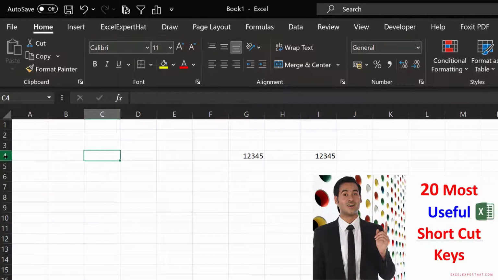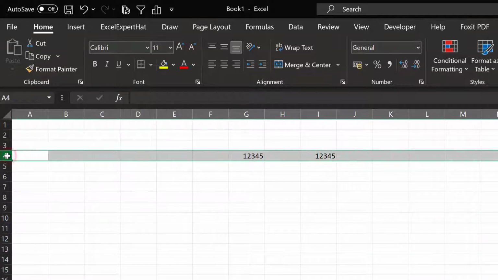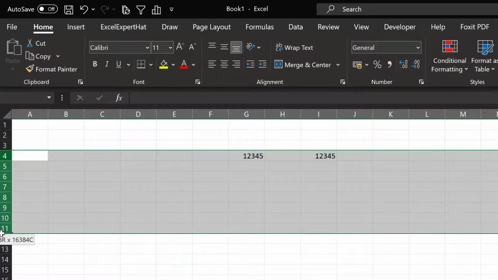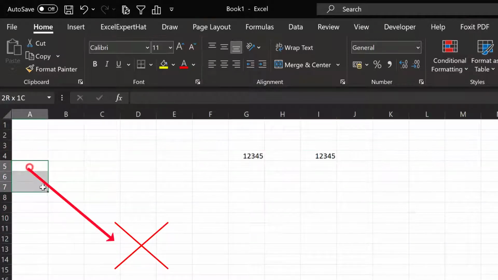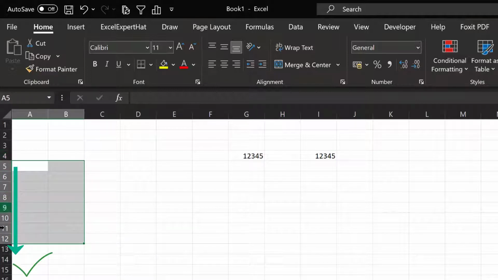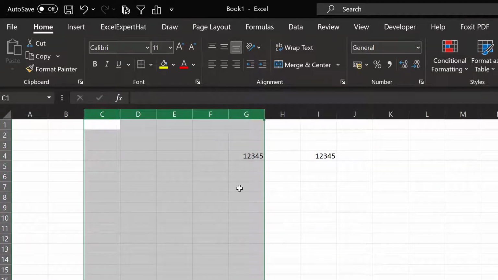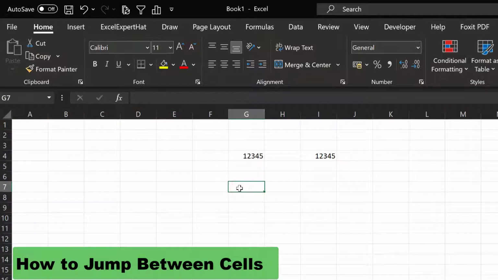Same way, when I go to the row side, on the numerical area it is already showing an arrow. I can select one entire row, or I can select multiple rows by dragging down in the same area. Remember, you cannot select a row and drag the area in a different location. You have to drag in the same direction in the same area on the numerical side or alphabetical side. Next we will see how to jump directly to a particular cell.